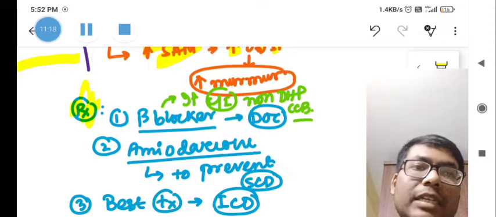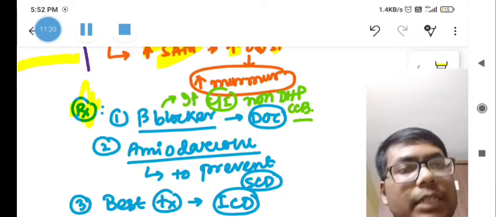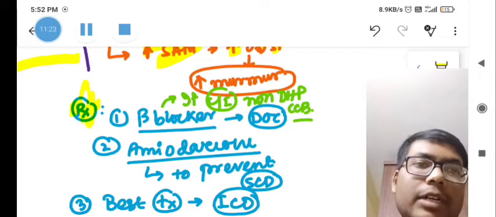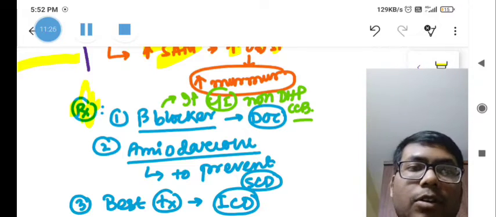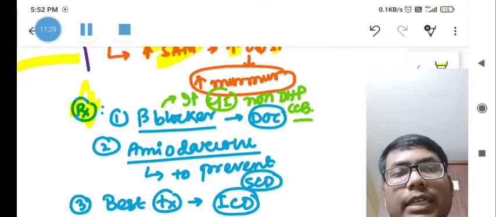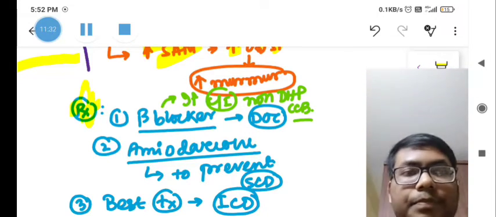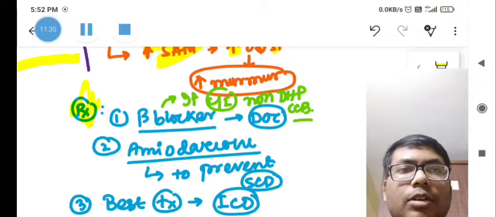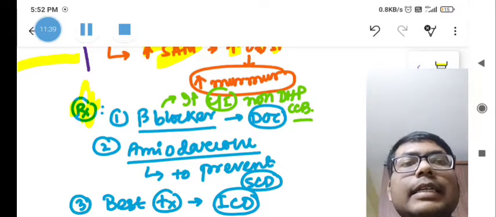And what is the treatment? The treatment of choice is the beta blocker. If the patient has any contraindication to beta blockers, such as asthma, then we give non-DHP calcium channel blockers, that is diltiazem or verapamil.